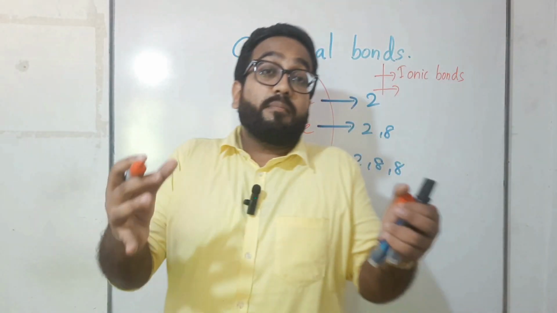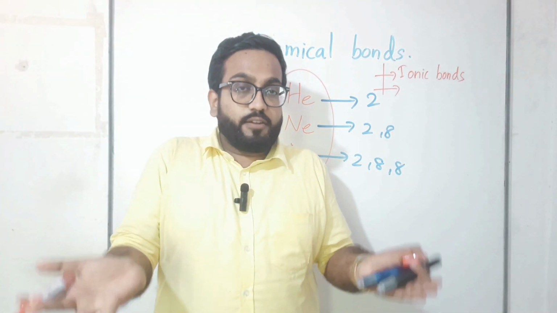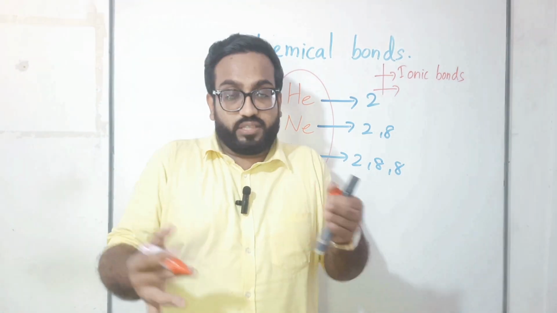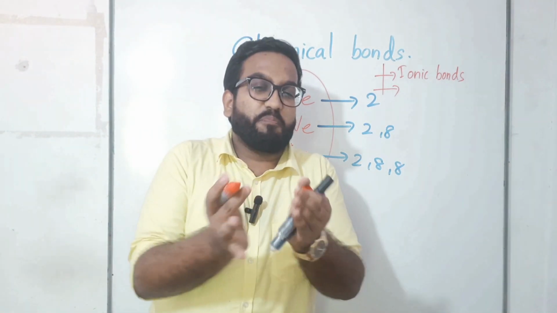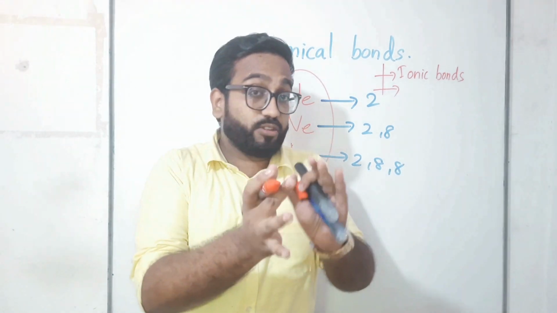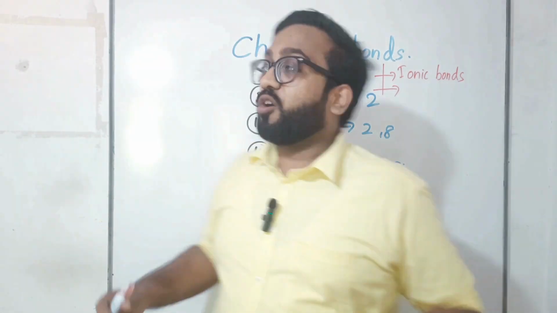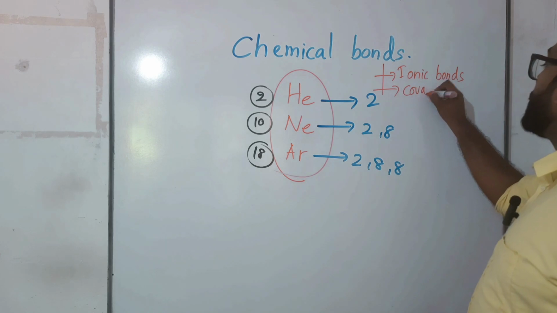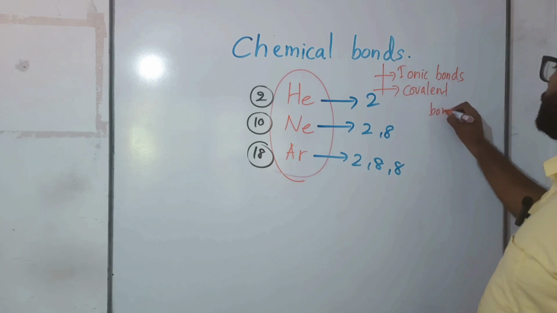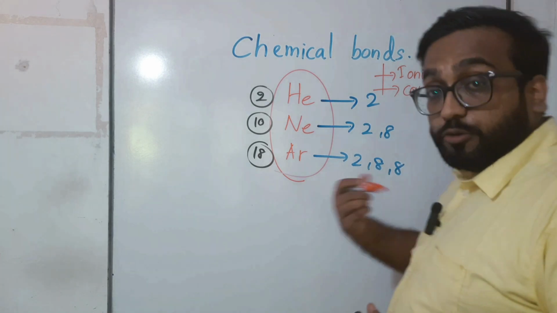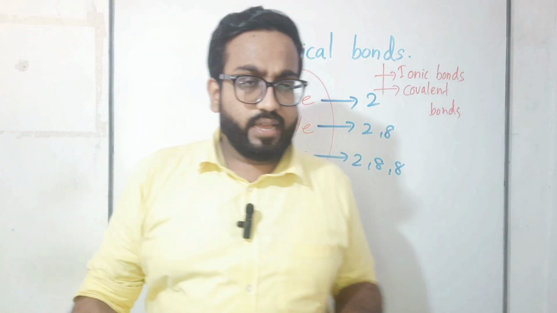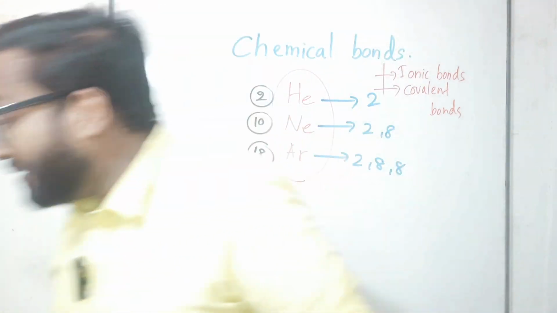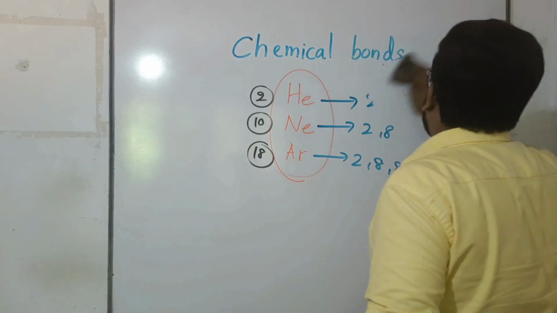Then some elements are trying to share their electrons with each other and make some kind of bond, right? That is also a chemical bond. But what is the name of that? Covalent bond. Covalent bond, right? That's what I told you. There are two bonds: one is the ionic bond, the other one is the covalent bond, right? Let's check with one example whether that is correct or not, right? Okay.